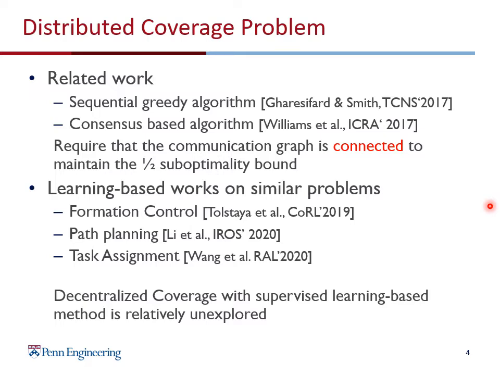Many earlier works have used graph neural networks successfully for similar problems on flocking control, path planning, and task assignment. Decentralized coverage with these networks has not been explored as well in comparison, which also motivates our work.